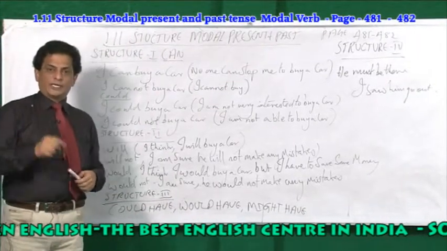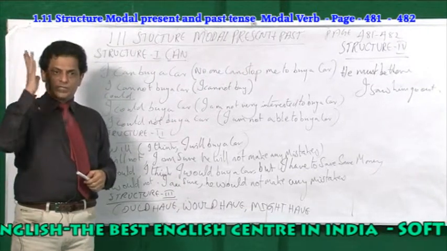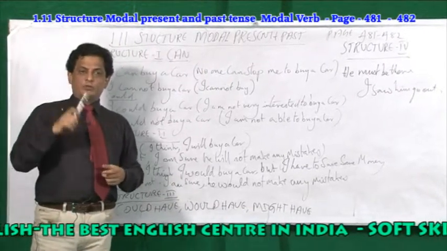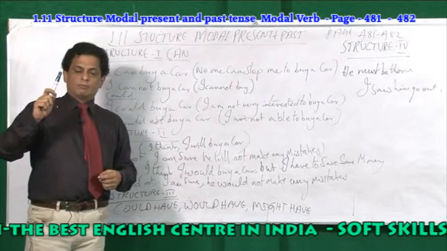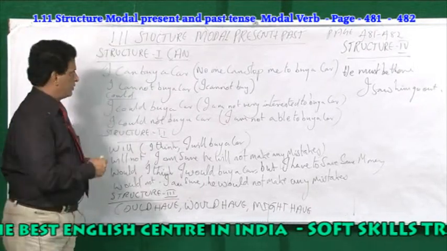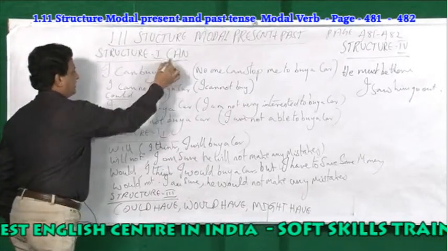What do you mean by modal? Can, may, shall, will, must is called present tense modal verb. Could, should, would, might, needed to, it is called past tense modal verb. See structure 1, can, very important word.